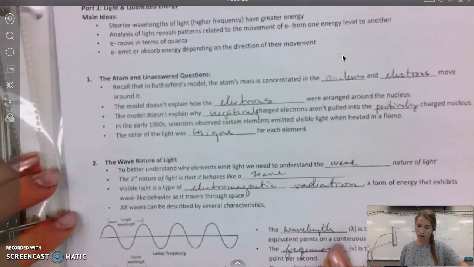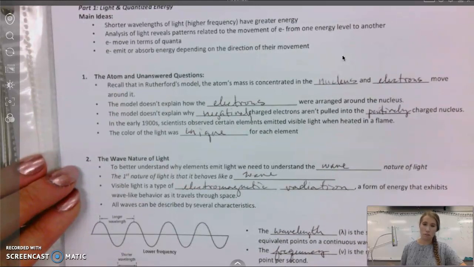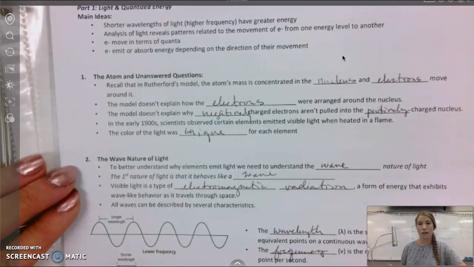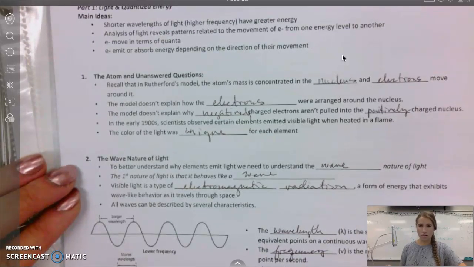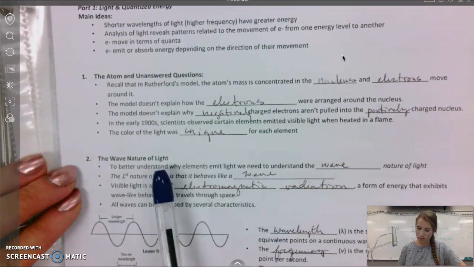Okay, so first we need to remember that the nucleus contains the protons, and that the electrons are negative, and then we have our positive protons. And so why aren't electrons just falling into the nucleus if we have that electrostatic attraction? It's because the electrons are found in fixed energy levels, and they make those tiny little jumps in energy to different energy levels.